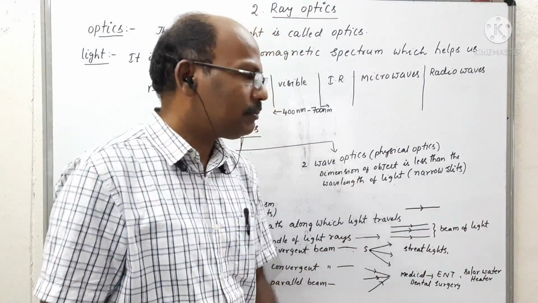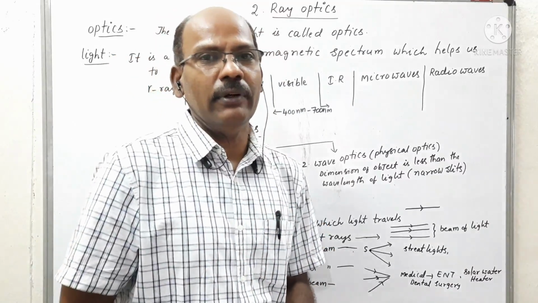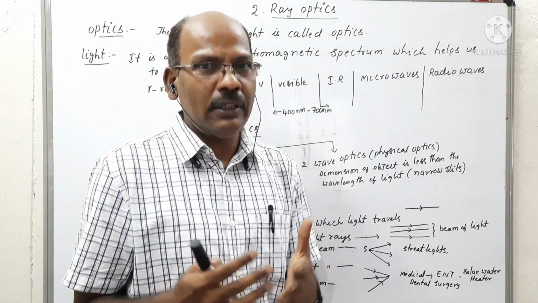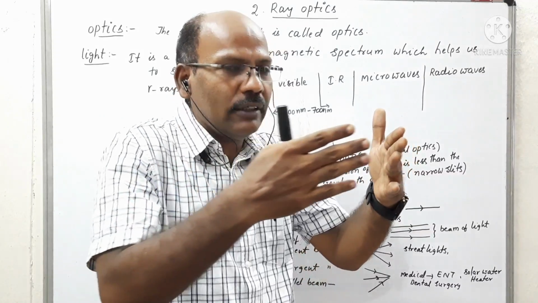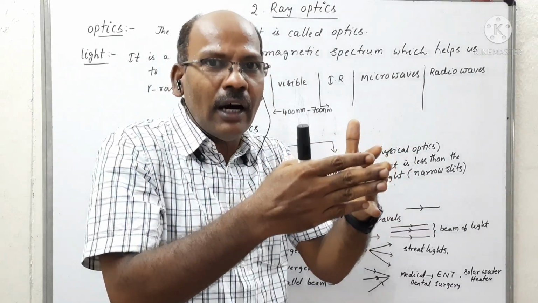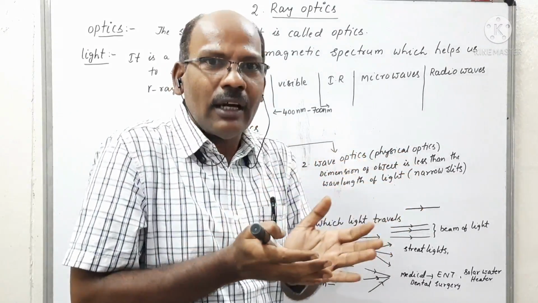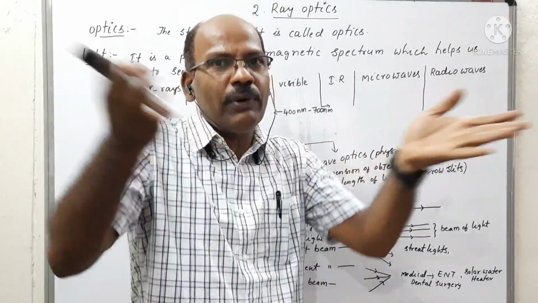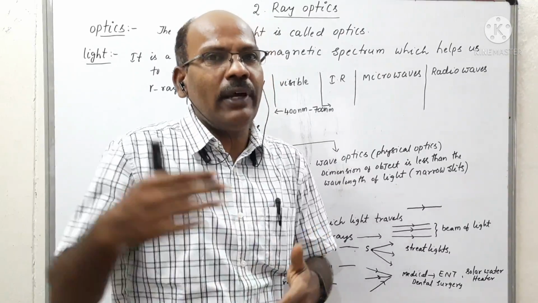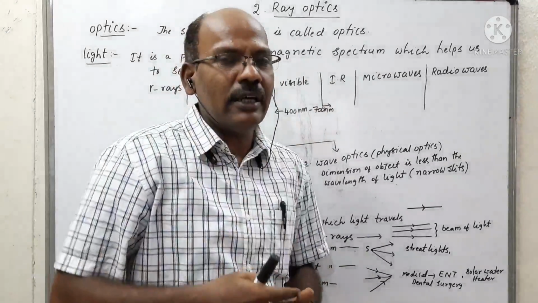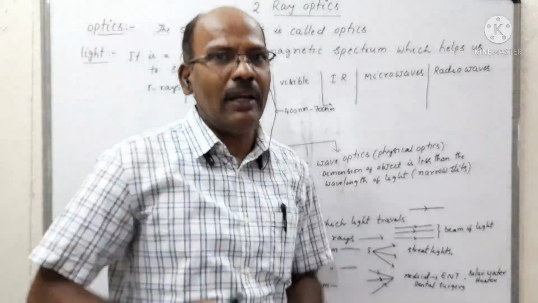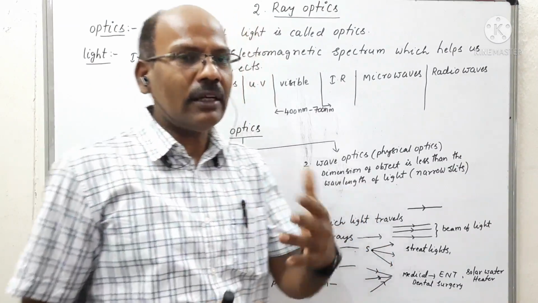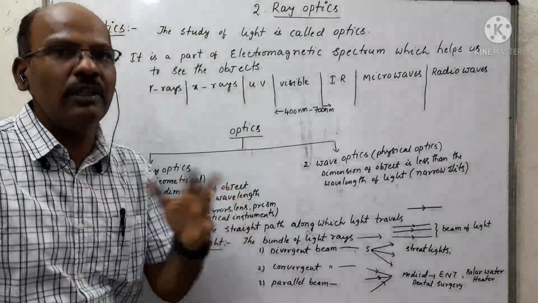Depending upon the pattern of the rays of light, whether the rays of light are approaching a common point, or diverging from the point source of light into different directions, or moving in straight parallel paths, we can classify the beam of light into three types.